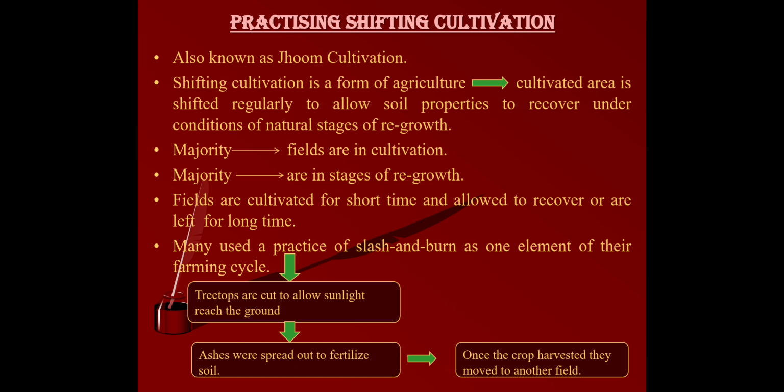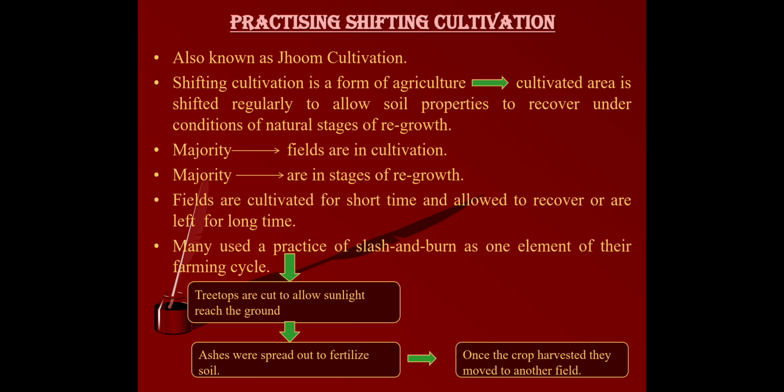Now what different activities were they involved in? The first thing they were involved in was the practice of shifting cultivation. Shifting cultivation was also known as jhum cultivation. Shifting cultivation is a form of agriculture in which the cultivated area is shifted regularly to allow soil properties to recover under conditions of natural stages of regrowth. It means once their cultivation is done, the people shift from there to another place to do cultivation and that land is abandoned. So this is what we call shifting cultivation.